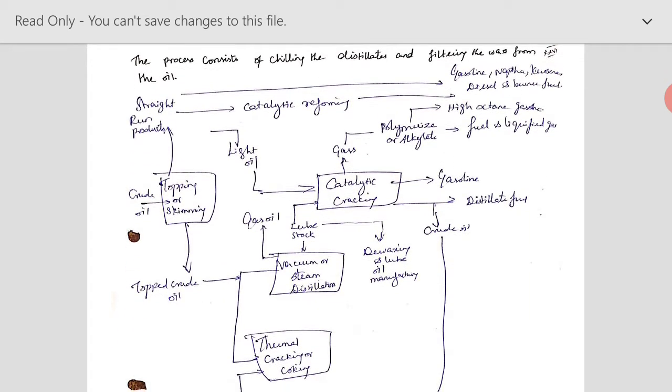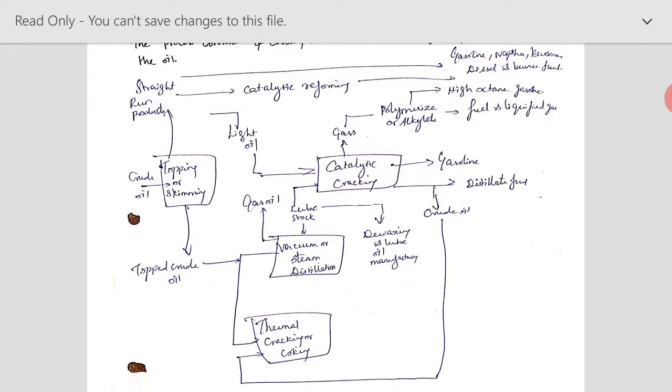As we all know, different substances like gasoline, naphtha, kerosene, and diesel are extracted from crude oil. What we essentially use in our day-to-day life is extracted from the crude oil, and this crude oil consists of complex hydrocarbons. The crude oil, mined from underground, is first subjected to topping or skimming.